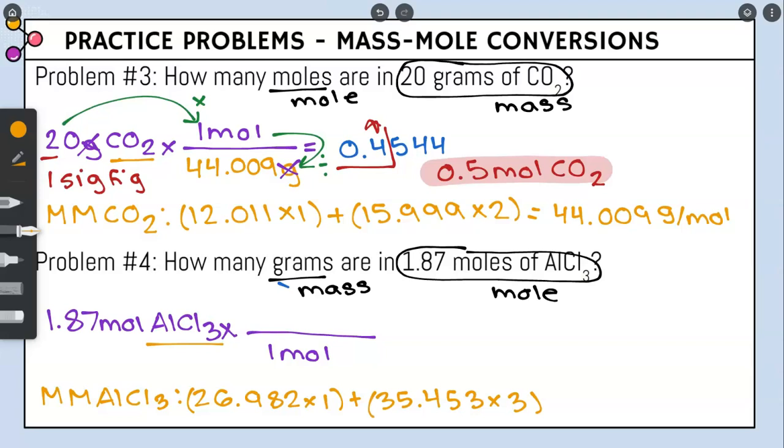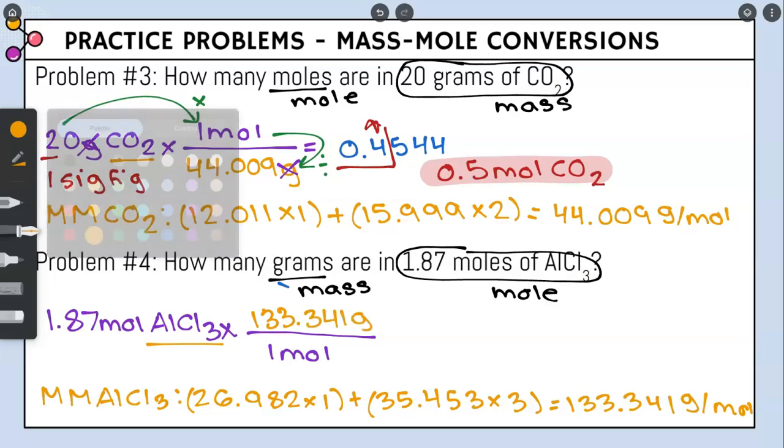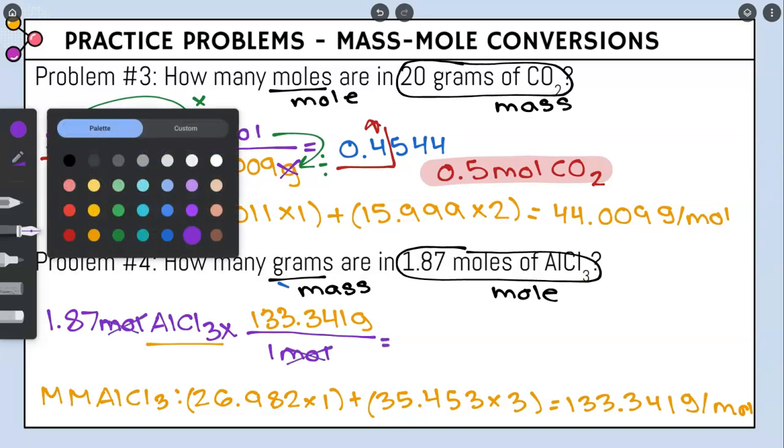Plugging that all into our calculator, we get 133.341 grams/mole, and that goes on the top. We have moles on the top and bottom, so they're going to cancel, and we are good to go ahead and solve that.